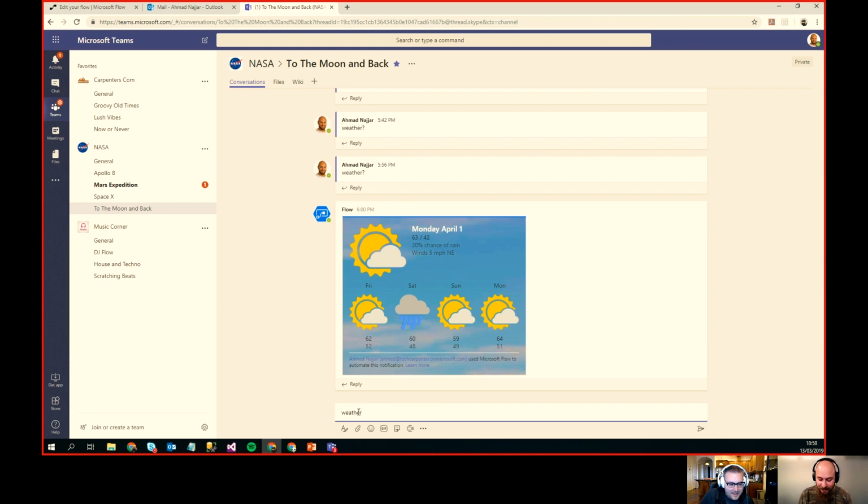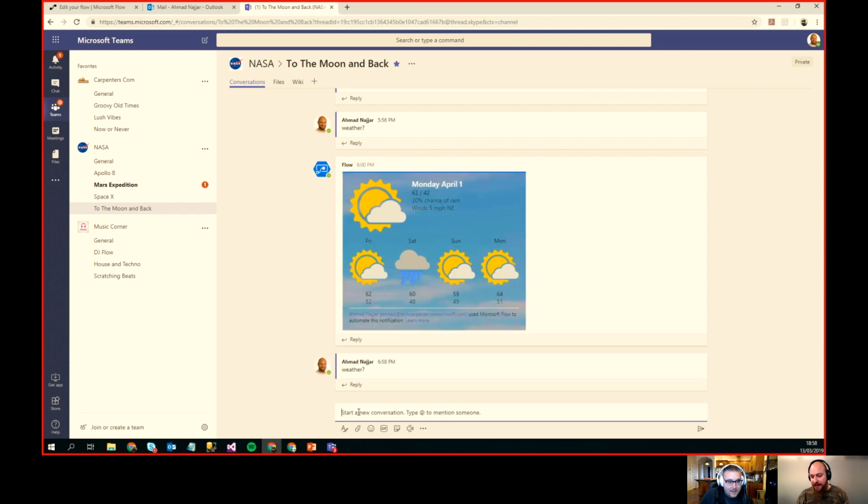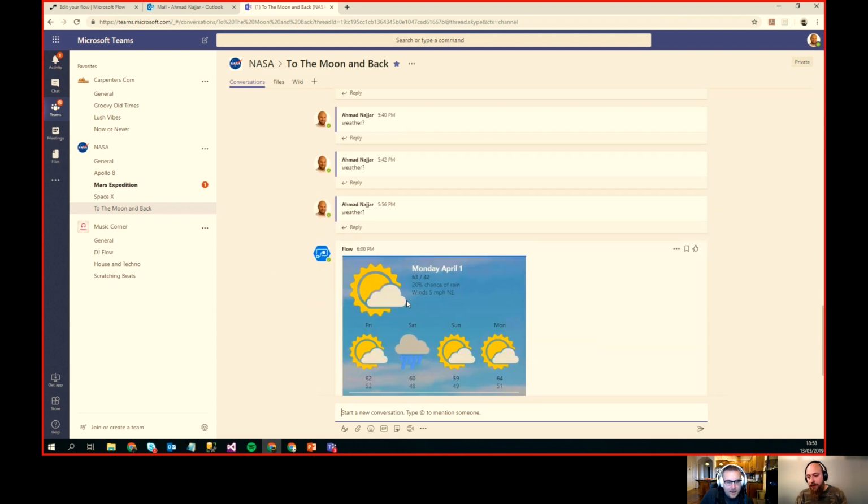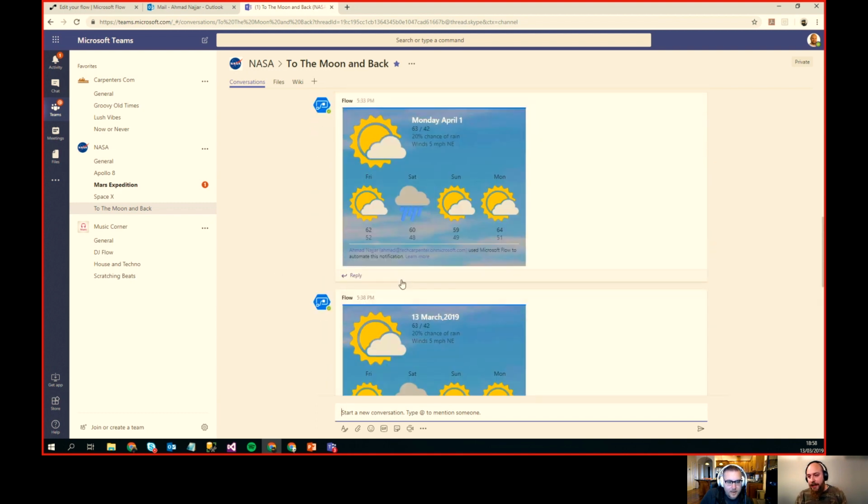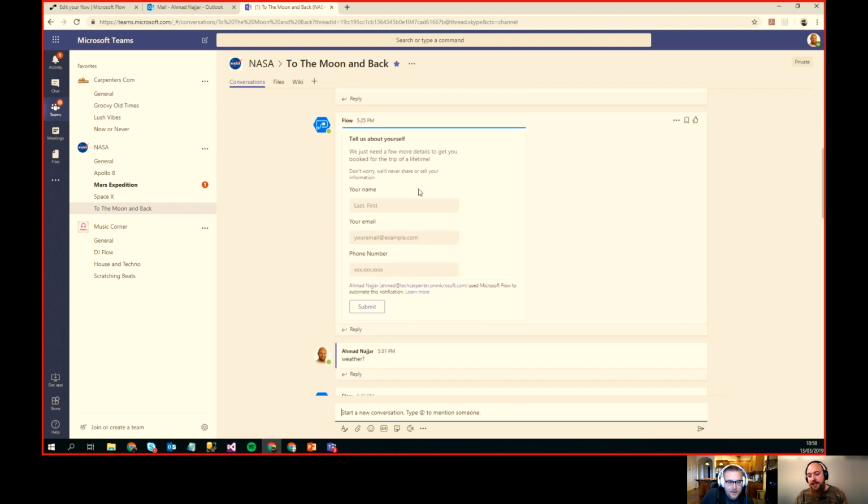Weather, and then I put a question mark, and then do that. Okay. It's just going to take your time. And as you can see here, this is one adaptive card from before, and I was just playing around. And you can just send different kinds of adaptive cards, and you just put the response in there.